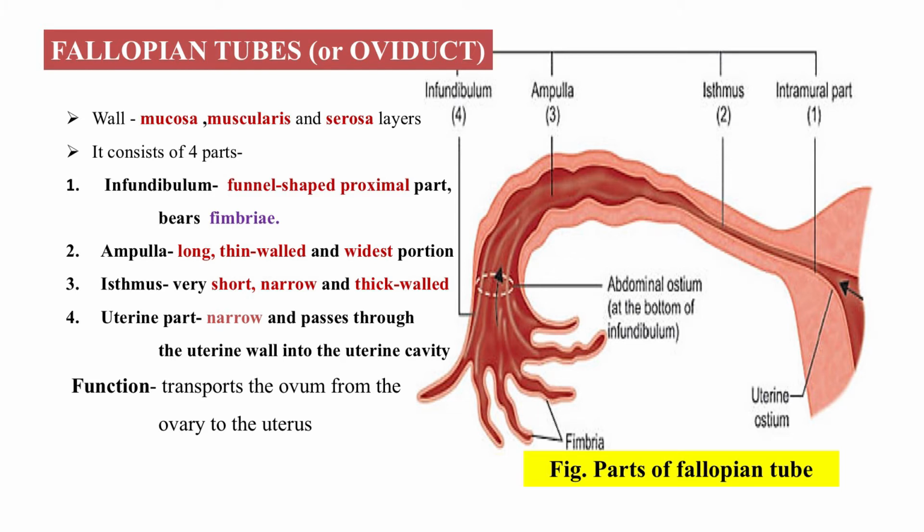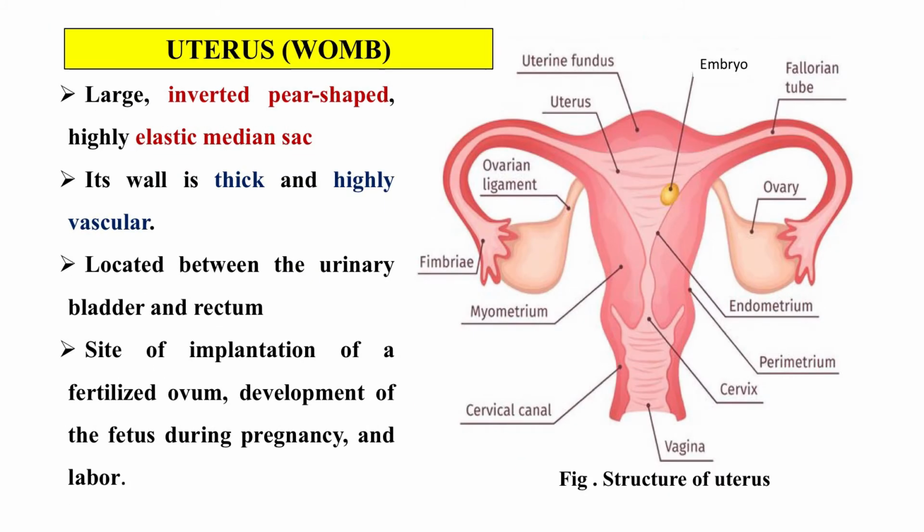Isthmus is the narrow thick walled stretch that will lead into the uterine part, and this uterine part will pass through the uterine wall and communicate with the uterine cavity. The major function of these tubes is to transfer the expelled ovum from the mature Graafian follicle to the uterus. Now, what is a uterus?